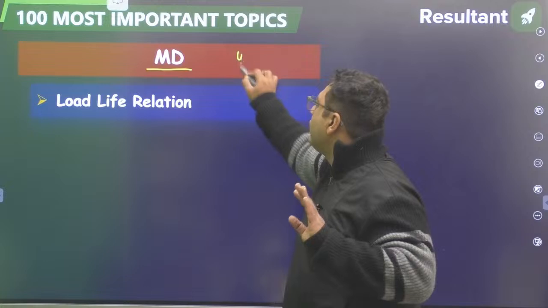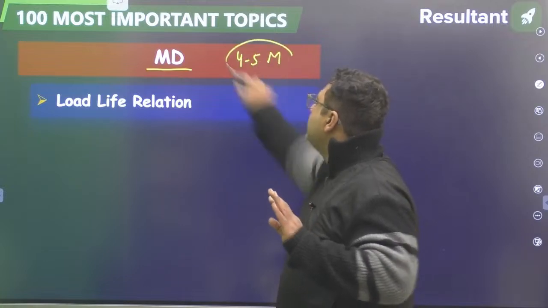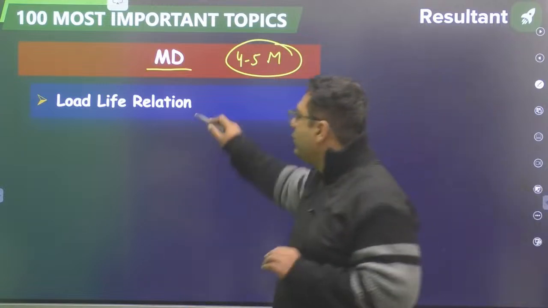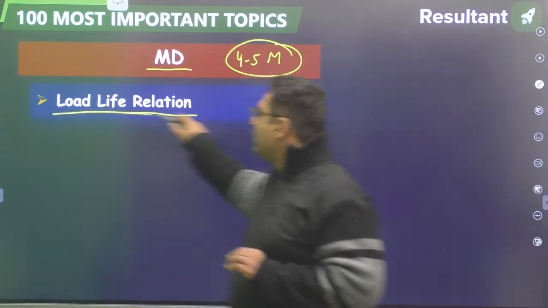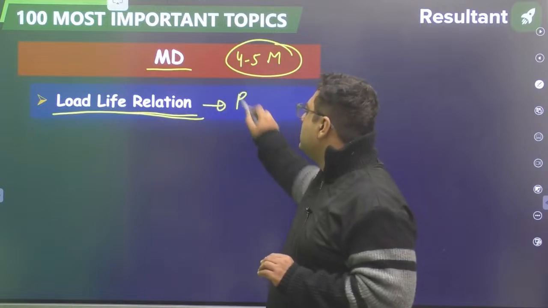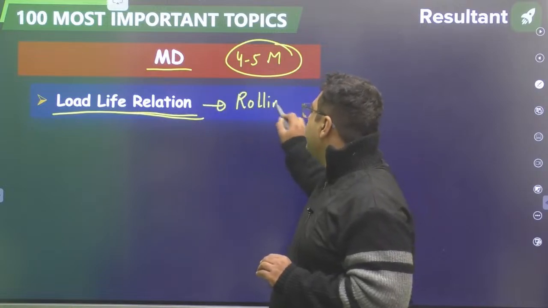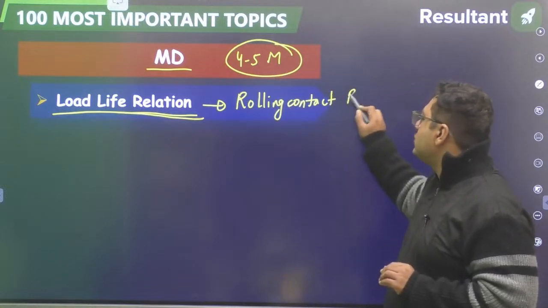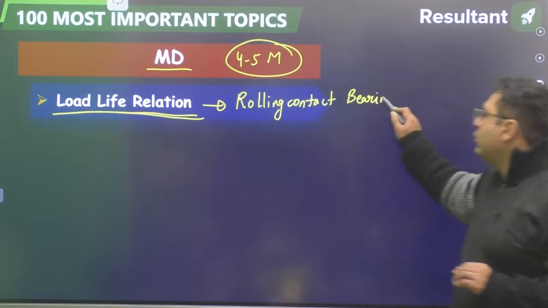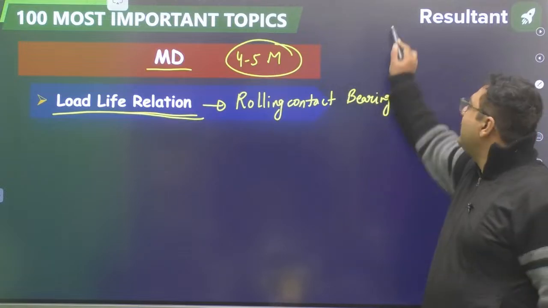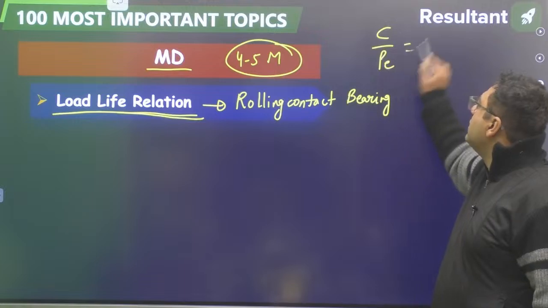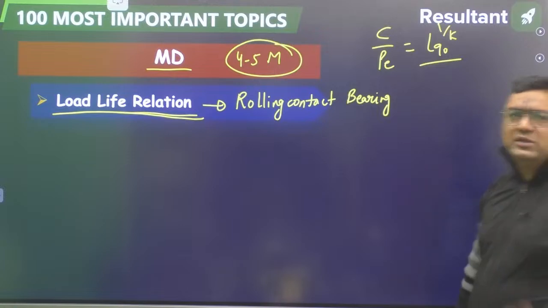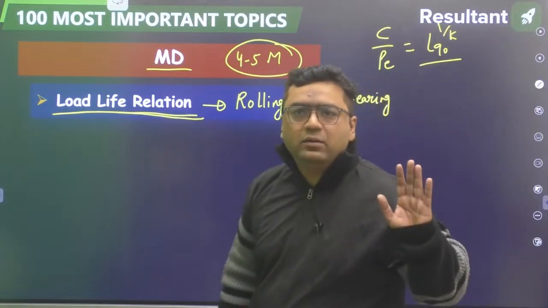Here weightage is going for 4 to 5 marks. Less weightage but small subject. So there is a topic known as fatigue loading. From fatigue loading you need to go for the load life relationship, which is from bearing. This is from rolling contact bearing. Very large number of questions are there from this topic. From rolling contact bearing, load life relationship. It is C by PE, L90 to the power 1 by K. That is the relation. You will see many questions are coming from that.